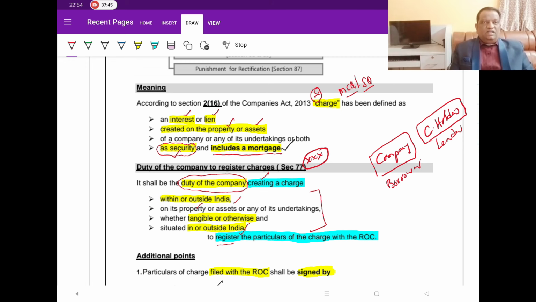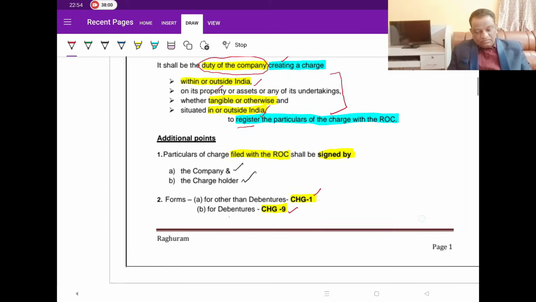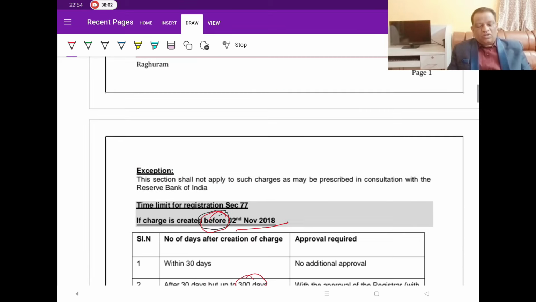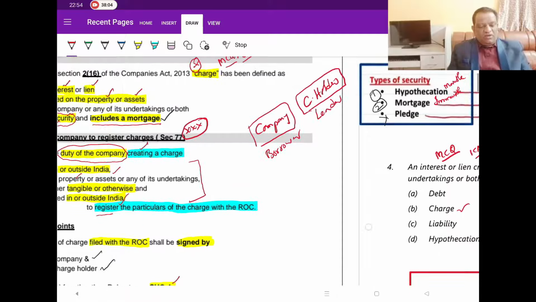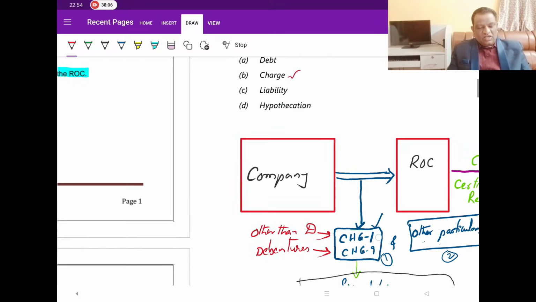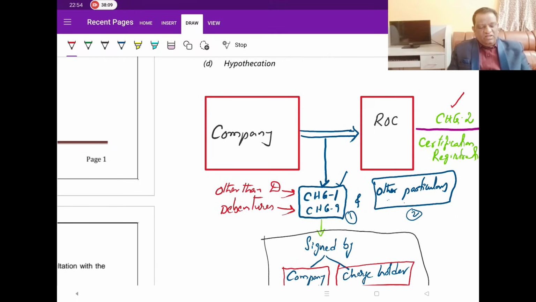Once the charge is created, it is the company's obligation, in our case the borrower, to go and register the charge. Which section covers it? Section 77 covers registering the charge. Then we talked about the documents the company may have to file at the time of registering the charge. The company will be filing either CSG1 or CSG9 along with other supporting documents like the loan agreement, etc.